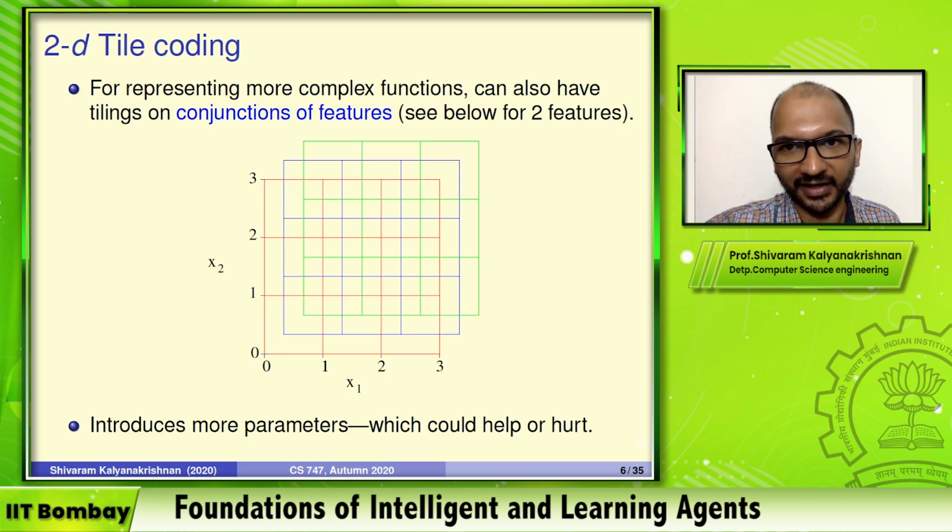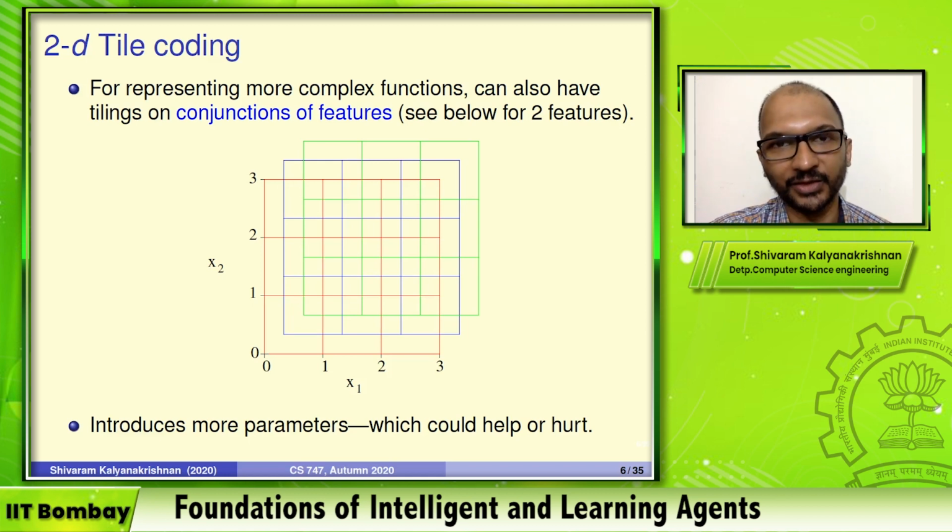So in general, when you go to higher dimensions, the number of tiles with a multi-dimensional tiling goes up exponentially, whereas if you have multiple 1-dimensional tilings, the number of tiles only goes up polynomially. And so exponential is better if you want to resolve more. However, we do have issues. It's going to take up more memory. You might not need that many tiles. You might actually benefit by generalizing more along entire axes. Again, many of these are design questions. There's no obvious answer to which is the right way of doing it.